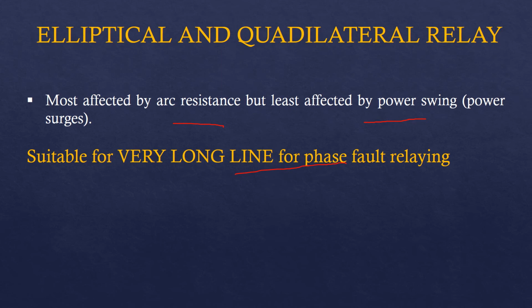Although these relays are mostly affected by arc resistance, for very long line the impedance will be very large, and therefore the arc resistance will not cause an appreciable error. Therefore, here also the predominating factor must be the relay which is least affected by the power swing. And for very long line, we prefer the elliptical and the quadrilateral relay.